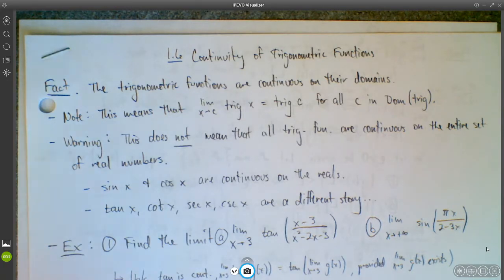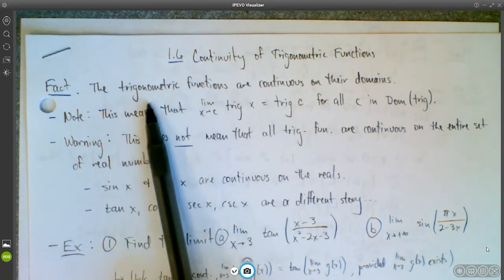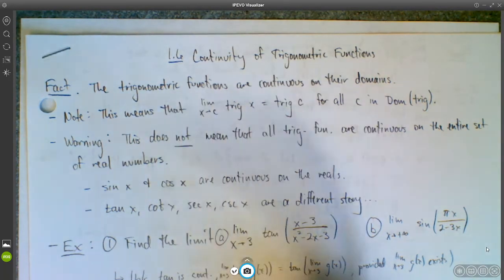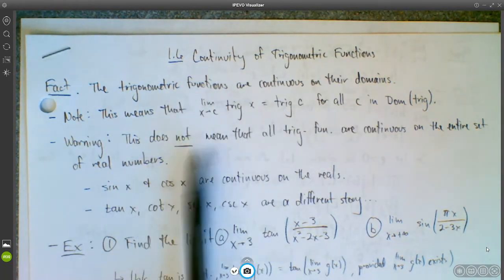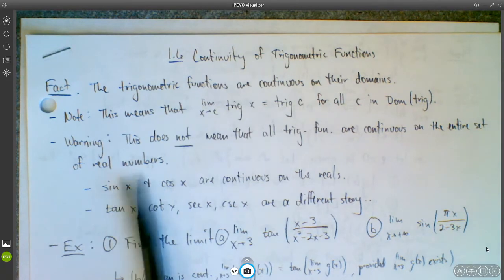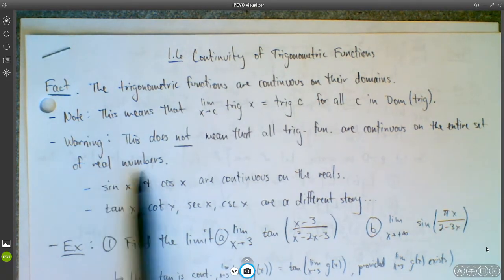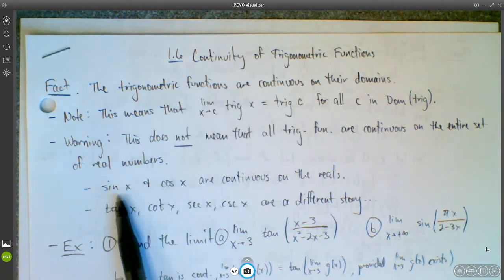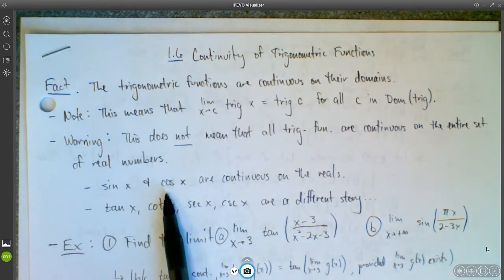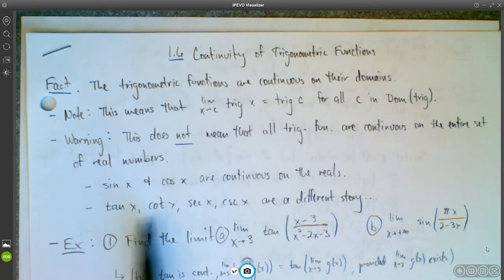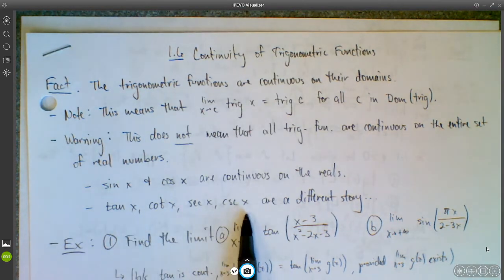Now, we need to be careful with this, though, right? The fact that the trigonometric functions are continuous on their domains doesn't mean that they're continuous on all real numbers. They're not necessarily continuous on the set of all real numbers. Sine and cosine are continuous on the reals because the domains of sine and cosine are all real numbers. But tangent, cotangent, secant, and cosecant, those functions do not have domain all real numbers.